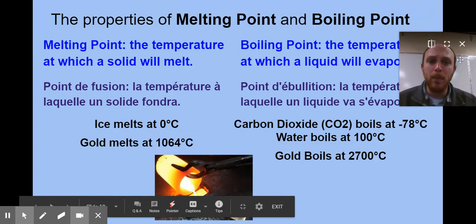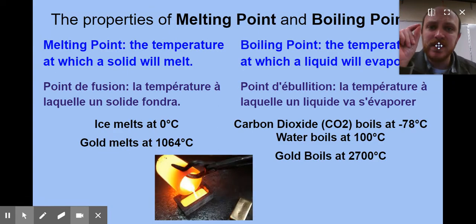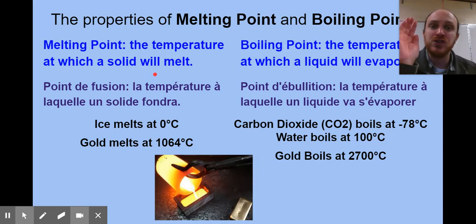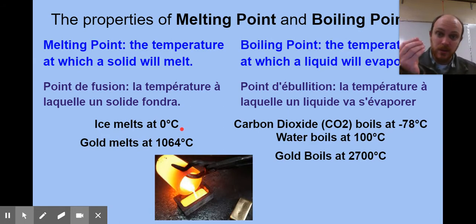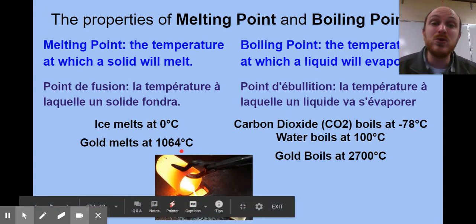Okay, melting point and boiling point. The point means temperature. Melting temperature, boiling temperature. A melting point is the temperature when a solid melts. Think about chocolate. It is solid at room temperature. You heat it up a little bit, it starts to melt. Ice will melt at 0 degrees. You take ice out of the freezer and it immediately starts to melt. But gold is a metal, and you actually have to heat up to over 1,000 degrees Celsius to get it to melt, but you can. This is a picture of melted gold. That's how you melt it and you make it into jewelry and stuff.